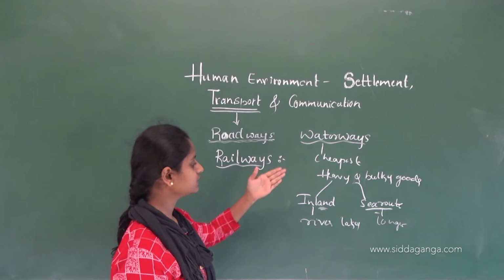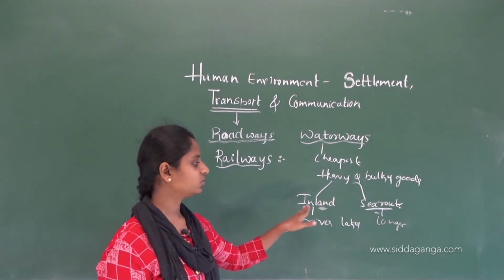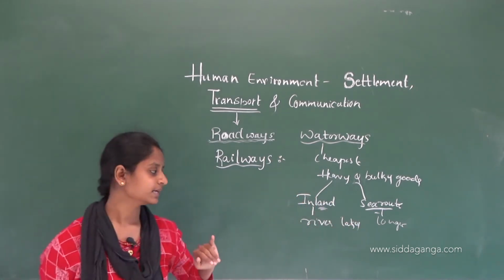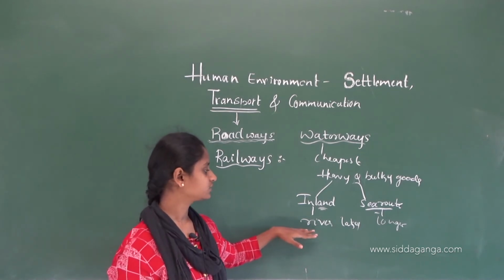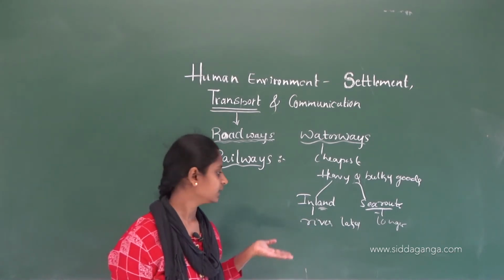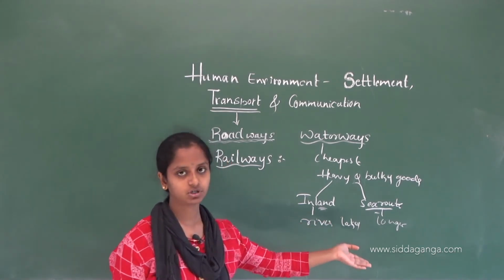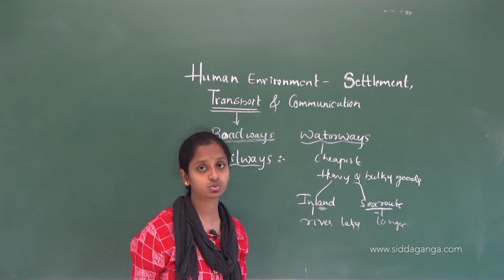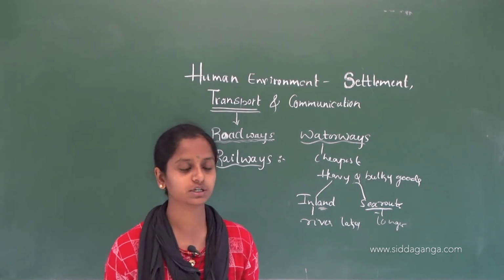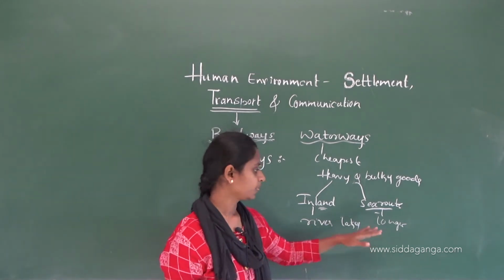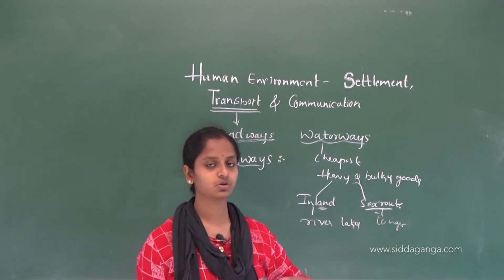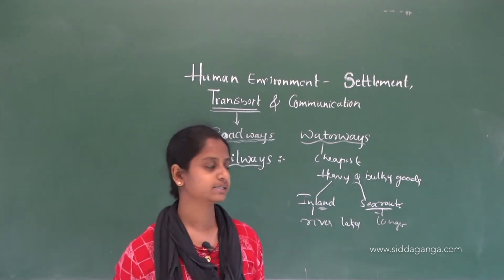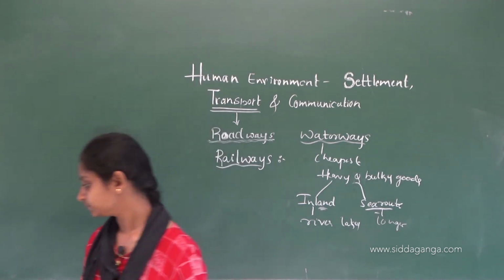And there are two kinds: inland waterways and the sea route waterways. Inland means it is inside the country, for a river or lake waterway. But sea route or oceanic route is to transport goods from one country to another country through ships. So that is about the waterways.